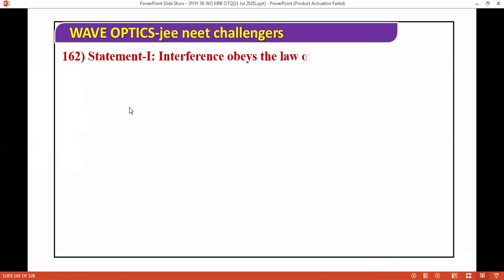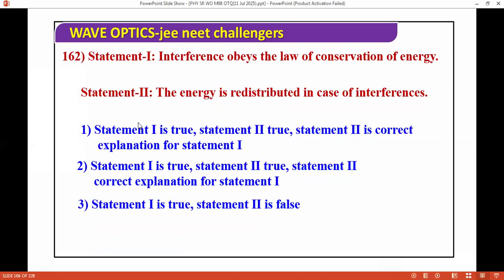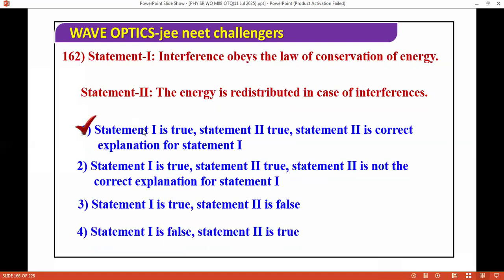Statement one: interference obeys the law of conservation of energy, and the energy is redistributed, not reduced, in case of interference. So the correct answer: the first is correct, and the explanation is also correct.